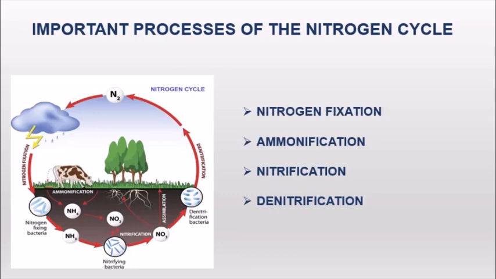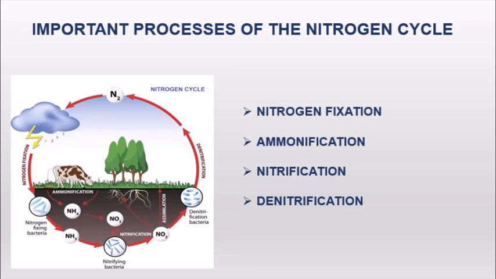Next process is ammonification. Ammonification is the release of ammonia through decomposition of dead bodies and excretory waste of the organism. So this is called ammonification. Next is nitrification. Nitrification is the conversion of ammonia into nitrite and nitrate. So when ammonia is converted into nitrite and nitrate, it is called nitrification. Nitri is nothing but formation of nitrates. So nitrate and nitrite are formed.